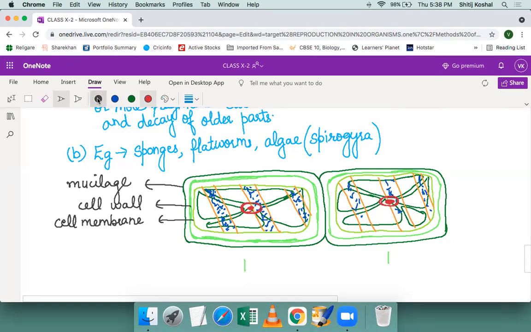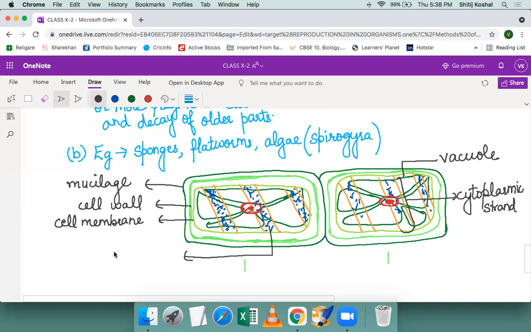So now I'm going to label the further parts. This is called the vacuole. This orange structure is called the cytoplasmic strand. Children, this is not in your book, but it is there in your practical file, and it usually comes to label. And this one is the cytoplasm. So cytoplasm is not scattered here and there.